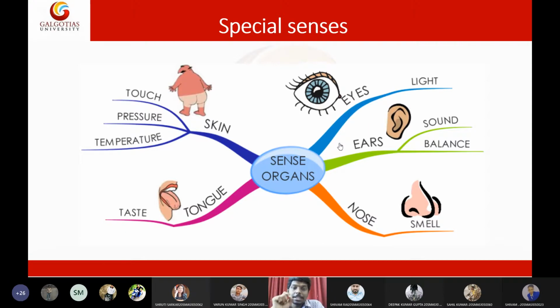Up to 80% of appreciation of taste is dependent on smell. If you have a runny nose or nasal blockage while eating, you can't appreciate the taste of the diet you are eating, because